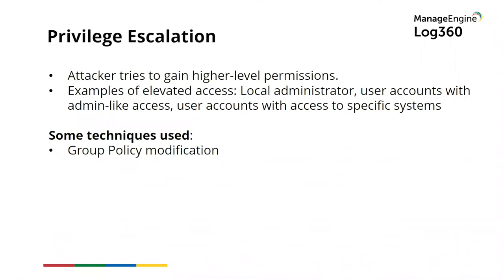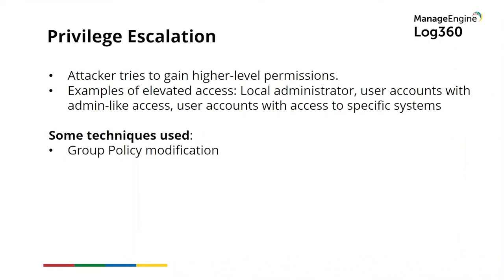The fourth tactic is privilege escalation. With this tactic, the adversary will try to gain higher level permissions. Attackers will want to do this because they typically enter the network with unprivileged or lower levels of access. They'll then want to elevate their privileges to accomplish their goals. Examples of elevated access include local administrator, user accounts with admin-like access, and user accounts with access to specific systems.